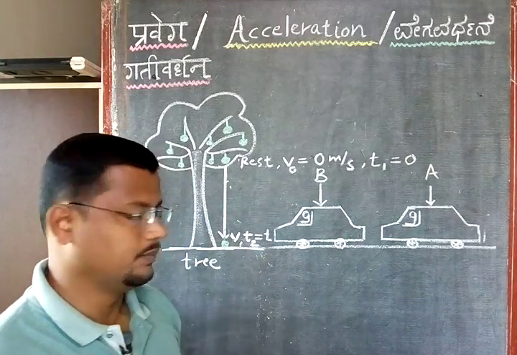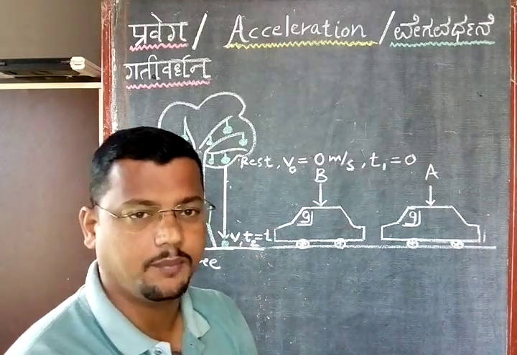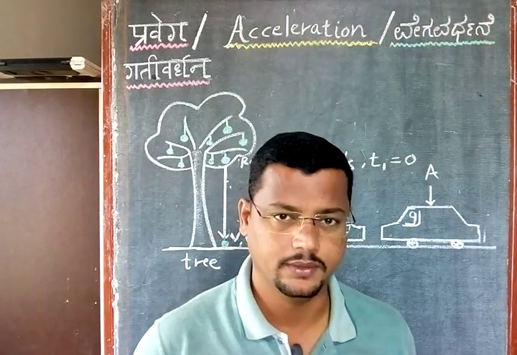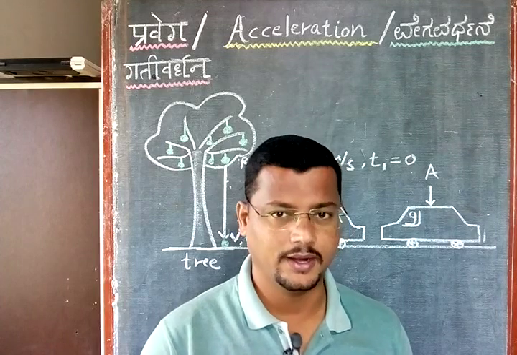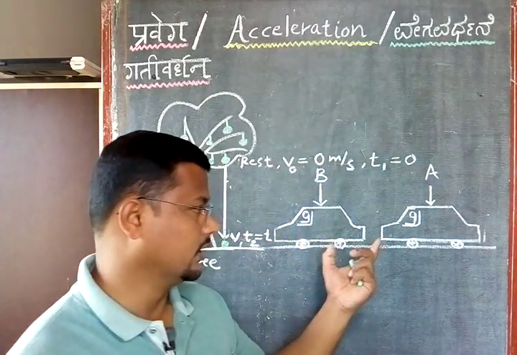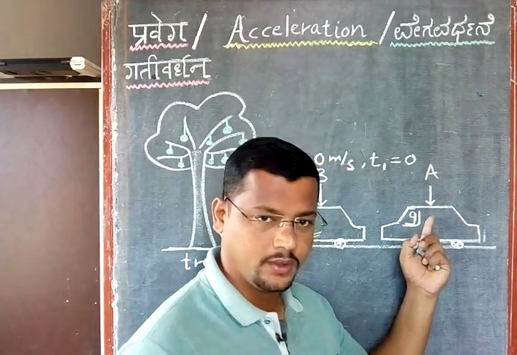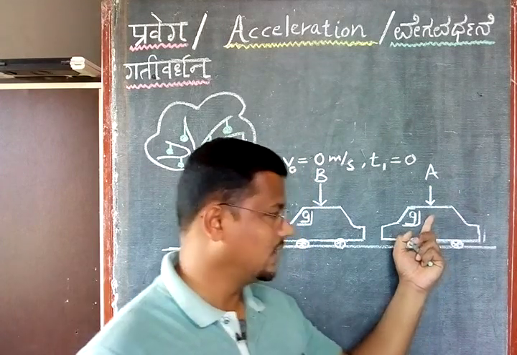This is the first example here of the apple falling freely under gravity. Why is the apple falling down? You know, it is falling down because of gravity. Next example, see here, I have drawn the example of a car. Actually it is only one car, and this car is moving.